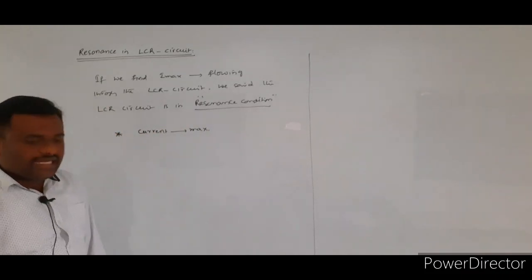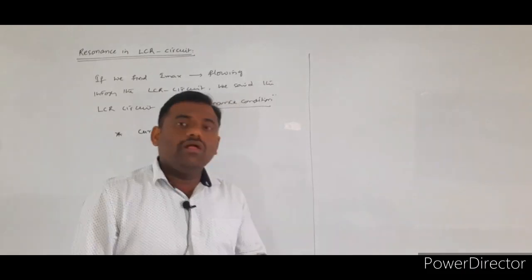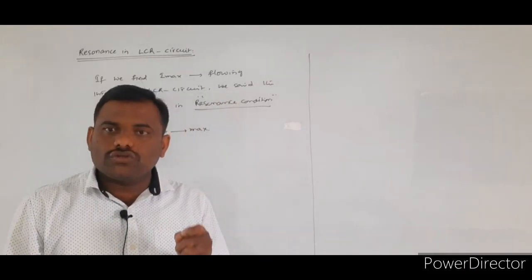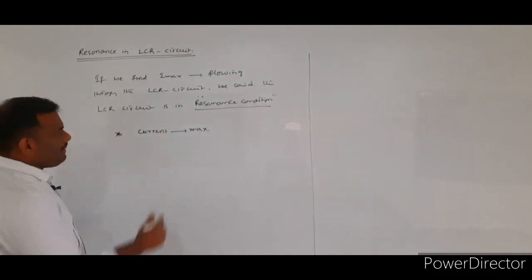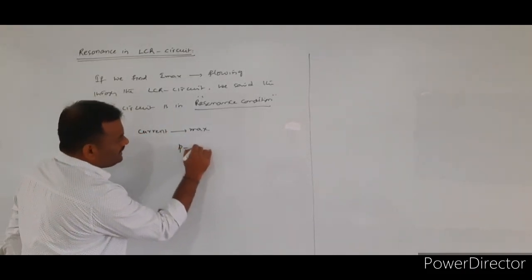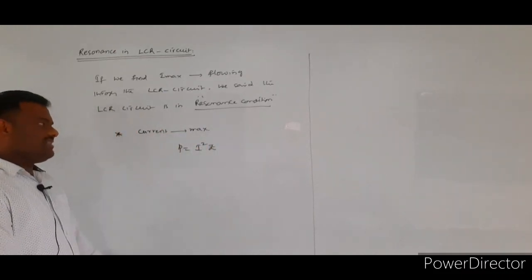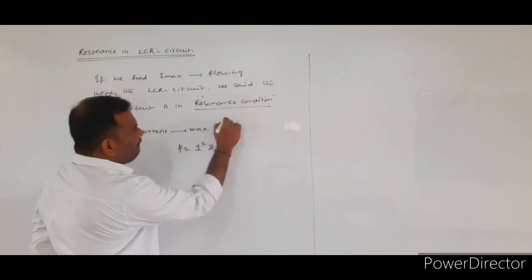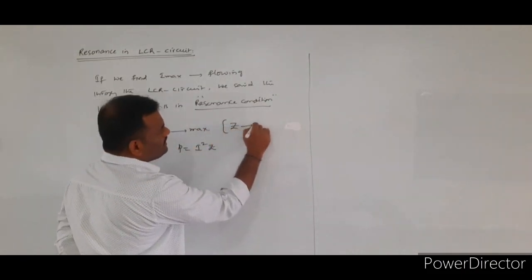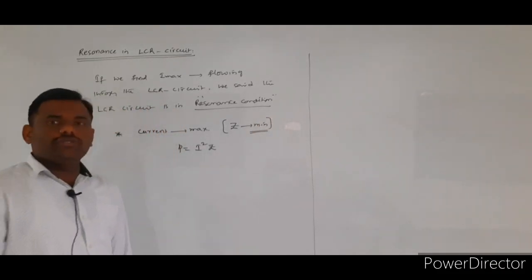Whenever the current passing through the LCR circuit is maximum, one more physical quantity is also maximum, that is nothing but the power. Why will the power be maximum? We know that the power is equal to I square into Z. So whenever the current is maximum, the impedance present within the LCR circuit should be minimum.